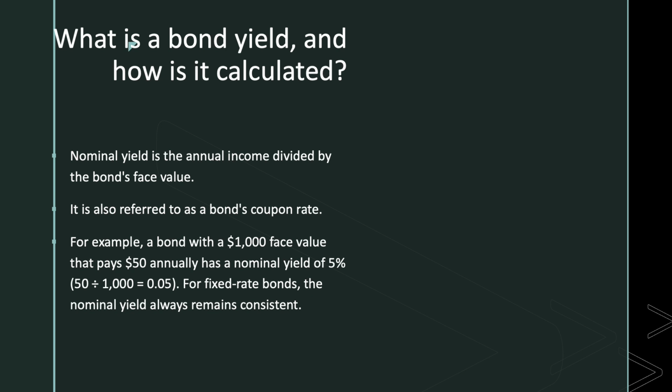In our previous example, I had provided $50 semi-annually. So 50 plus 50, it was 100 annually. Here it is $50 annually, has a nominal yield of 5%. That means coupon rate is 5%. 50 divided by 1000, that is 0.05. For fixed rate bonds, the nominal yield always remains consistent. But for floating rate coupon, it differs. It depends upon the repo rate, reverse repo rate, etc.